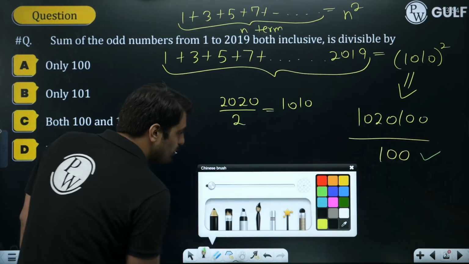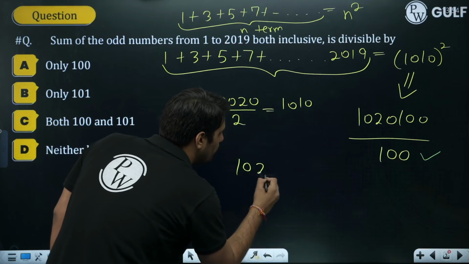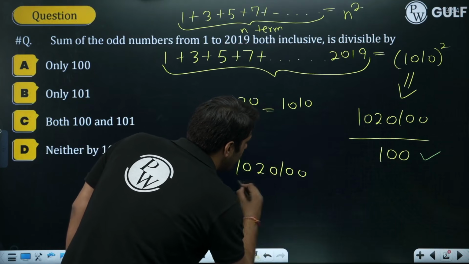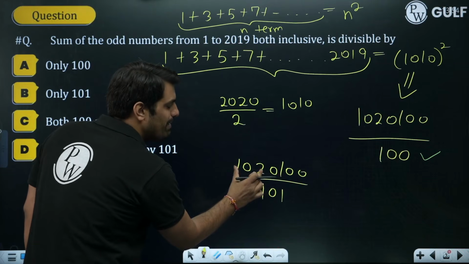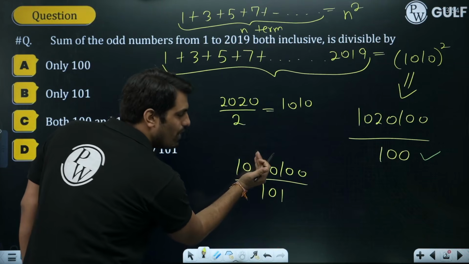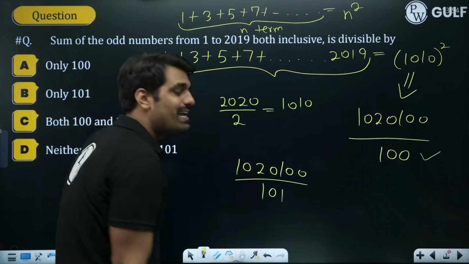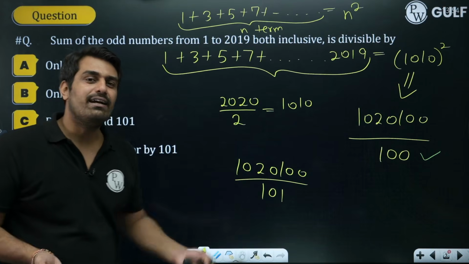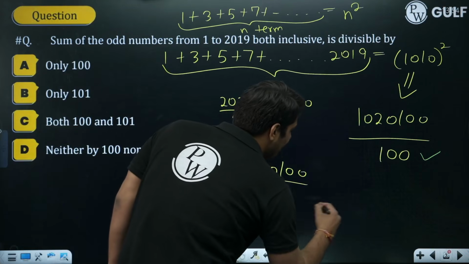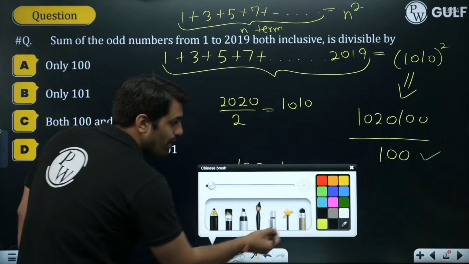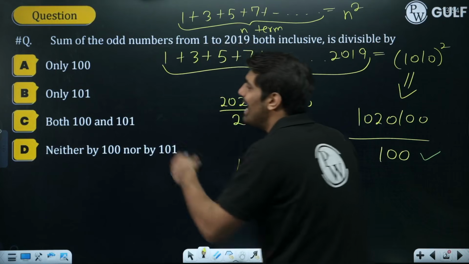What about 101? I am having 1020100. What about 101? If you observe the numerator, 102. If I divide by 101, what will be the remainder? I think 1 will be the remainder. That much you can think of. Now, what is left? 101. Again 101. That can be easily divided, and the thing is done over here. Yes, it can be divided by 101, and we have the answer: not only 100, not only 101, but both 100 and 101.